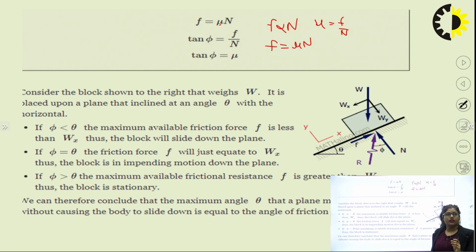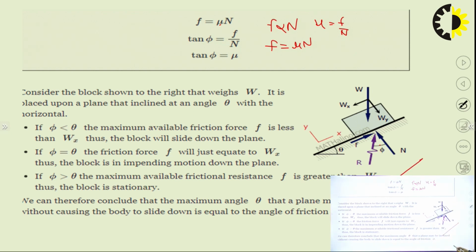We can therefore conclude that the maximum angle theta that a plane may be inclined without causing the body to slide down is equal to the angle of friction. I hope you clearly understand what phi, theta, F, N and mu are. This is the total theory behind the frictional force. Now we will continue with the questions. For questions, I suggest an online site, Mathalino. You can find engineering mechanics questions on that site.